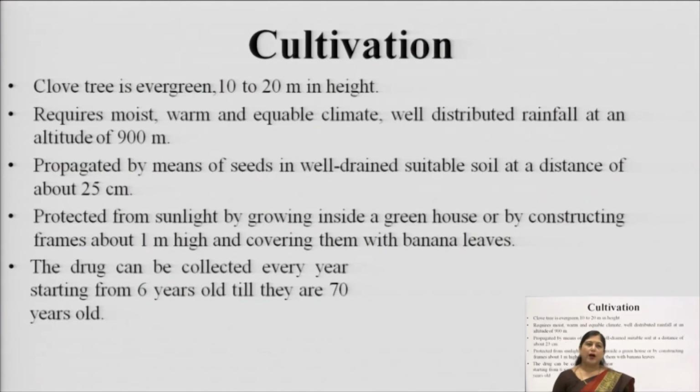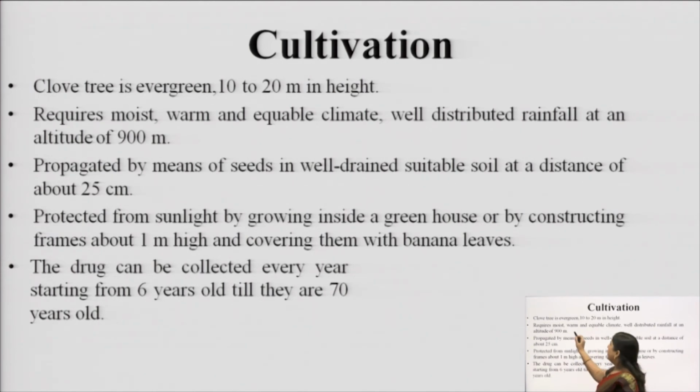So, what is the requirement for cultivation? This tree is an evergreen tree which grows to a height of 10 to 20 meters, and it requires a moist, warm and equable climate, which is generally found in the coastal region of our country, and the rainfall should also be well distributed.